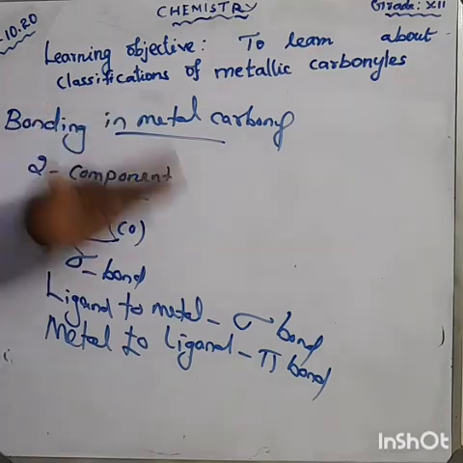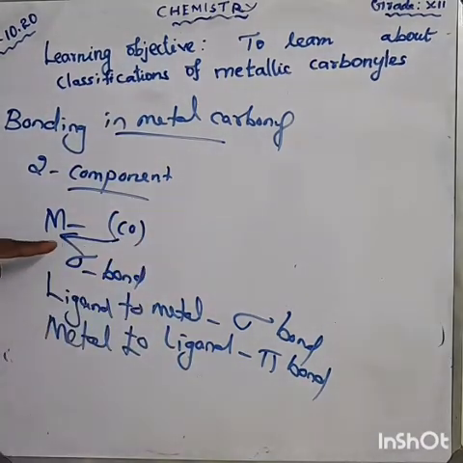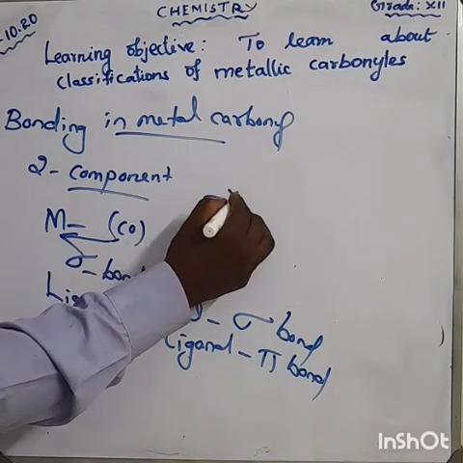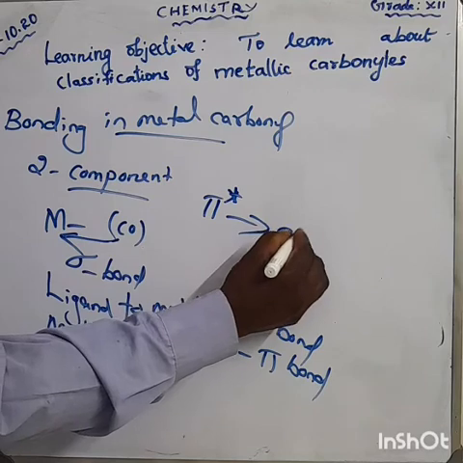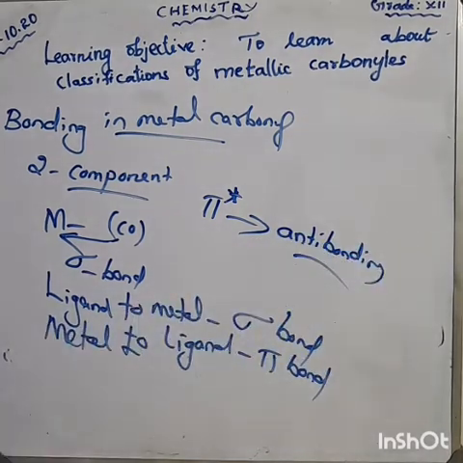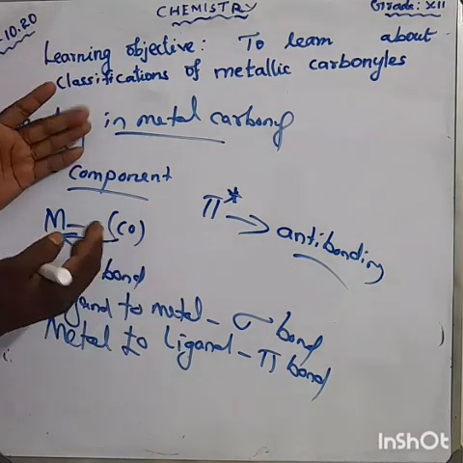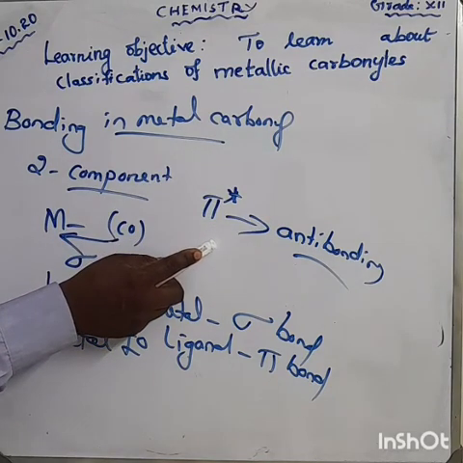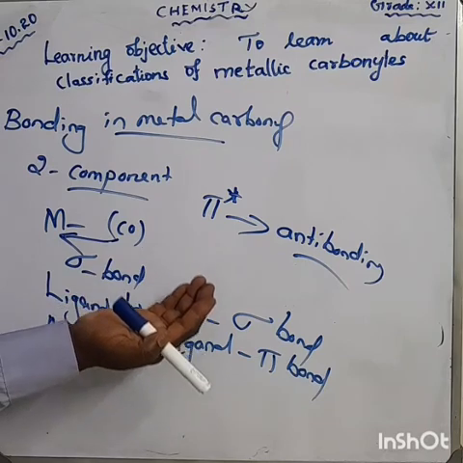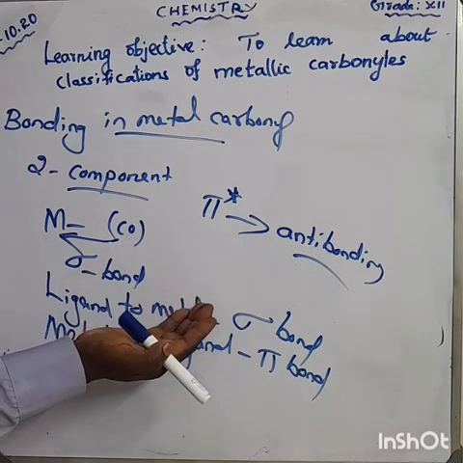That's the important point. So, in order to balance this increasing electron density, the filled metal d orbital interacts with the empty pi star orbital. Pi star orbitals means we are saying antibonding. Here the filled metal d orbital interacts with the empty pi star orbital. So here what is happening is the transfer of added electron density back to the ligand.